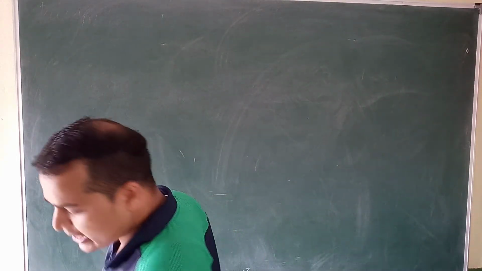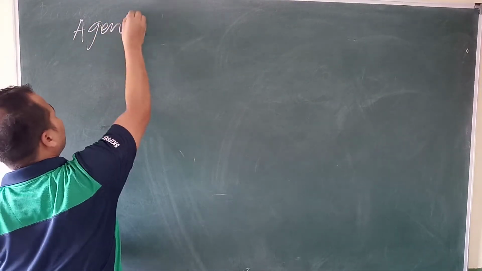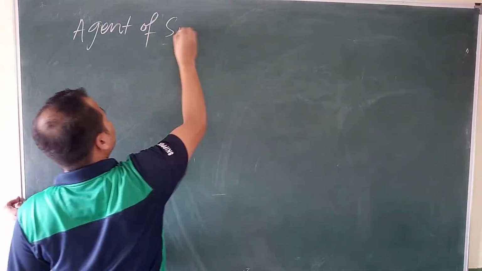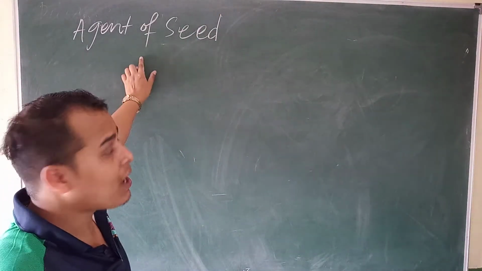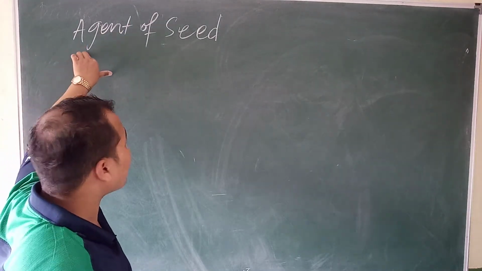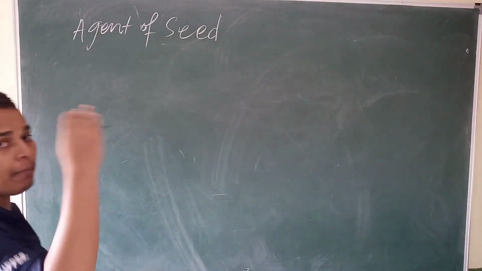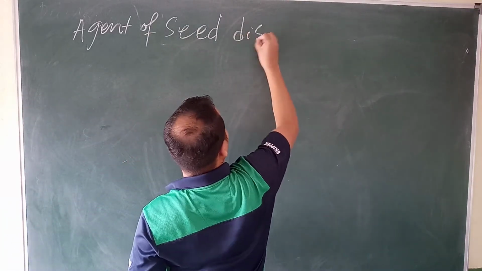The agent of seed dispersal means किसके द्वारा. Agent means the medium, किसके द्वारा the seed will be moved from one place to another place.